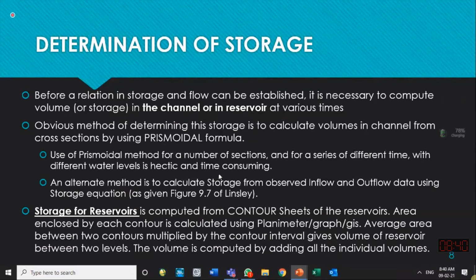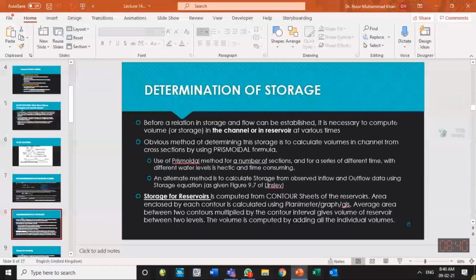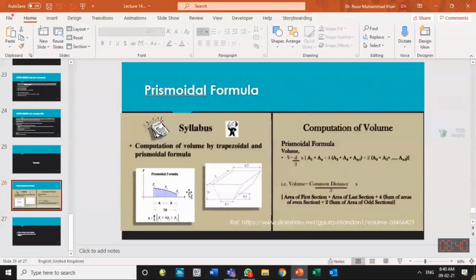Okay. So we can calculate this storage or volume using the cross section, which we have got from survey, and using the prismoidal formula. At the end of the lecture, I have put the prismoidal formula, because sometimes we don't remember these things. You have studied these in surveying.